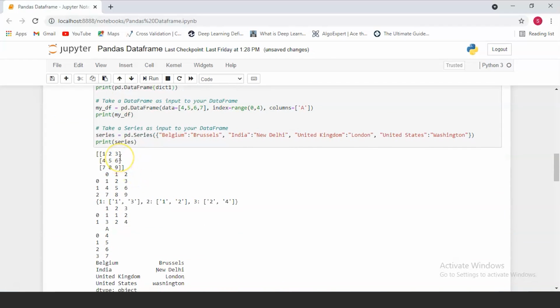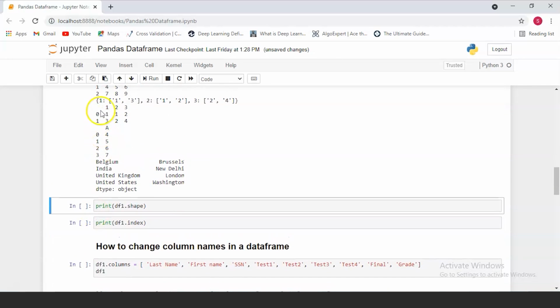So over here, as you can see, we've passed in our two-dimensional array which contains different row values, and these row values are reflected here. Because we didn't pass in any column labels, it's just gonna use indices as the column values. It's gonna start from 0 and then go upwards until wherever the columns end, and the same goes for the row values. Now this is the dictionary that we're passing in, and this is what it looks like in the form of a data frame.